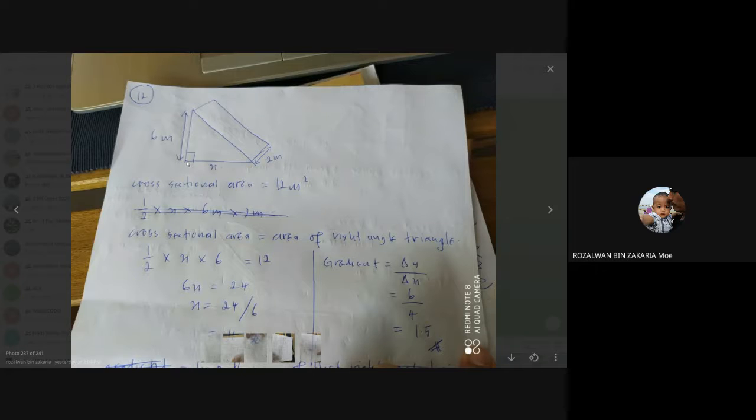Let's say the base here you label as x. So how to find the x here? Actually we can find the x by referring to the information given in the question. The cross sectional area is given as 12 meter square. Then we know that the cross sectional area is equal to the area of the right angle triangle.